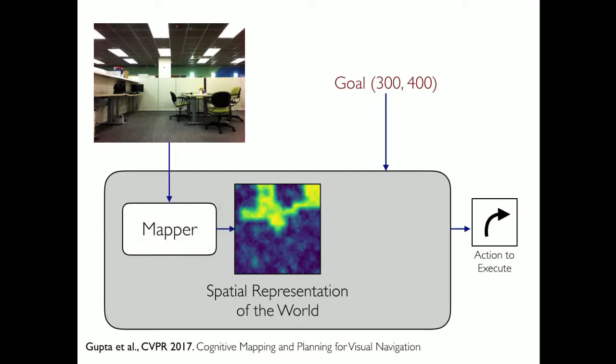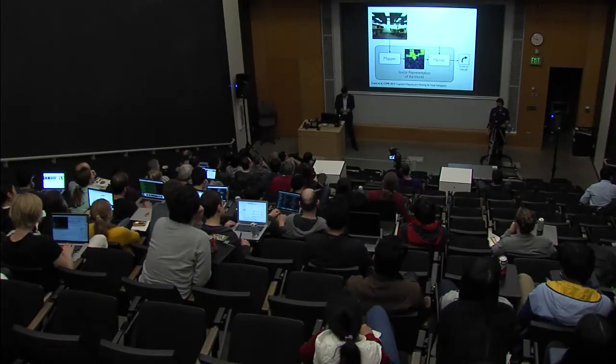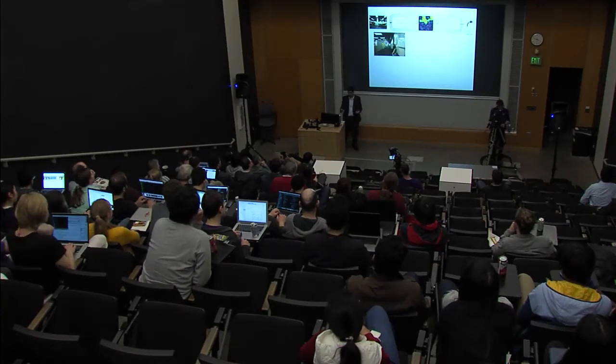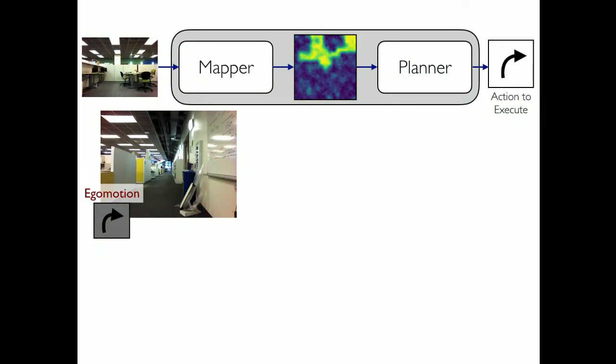We are going to use a mapper, which will take in these images to produce this spatial representation. And we are going to use a planner, which takes in this spatial representation along with the description of the goal to output the action that the robot should take. Once the robot has predicted an action, it will execute it in the world, it will get a new image, and then we'll repeat this process.